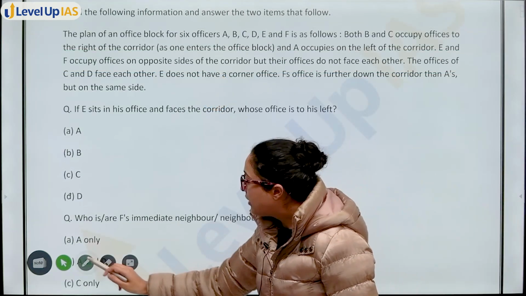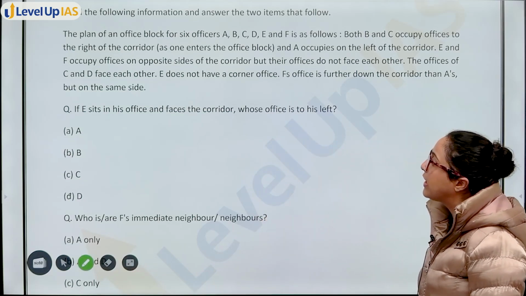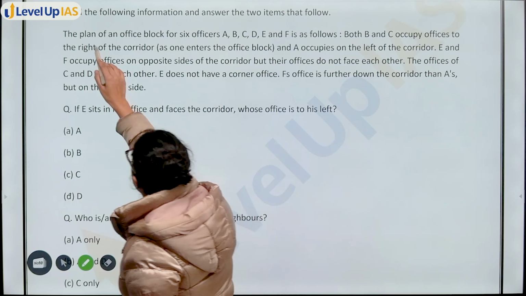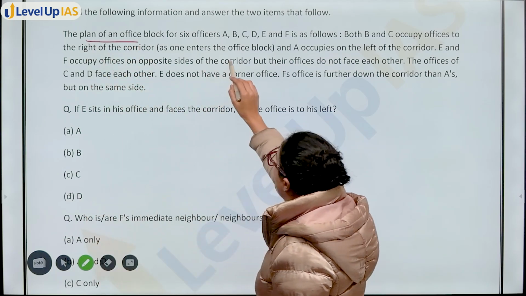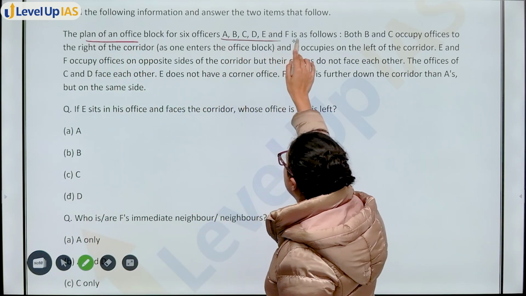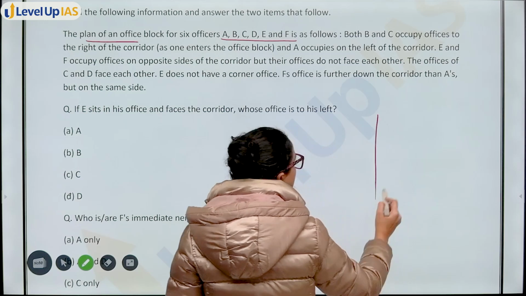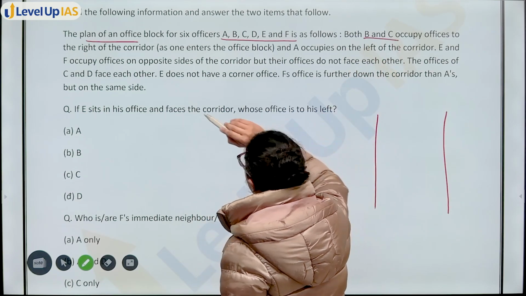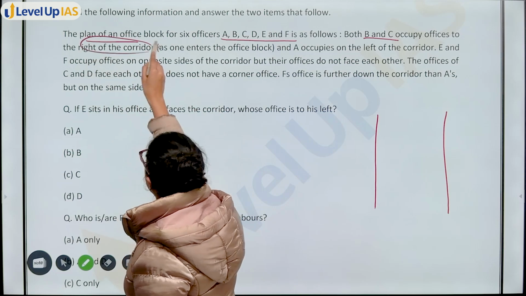Let's start by reading the first question, that is of CSAT 2018. The question says, plan of an office block for 6 officers A, B, C and D, E, F is as follows. Both B and C occupy offices to the right of the corridor.